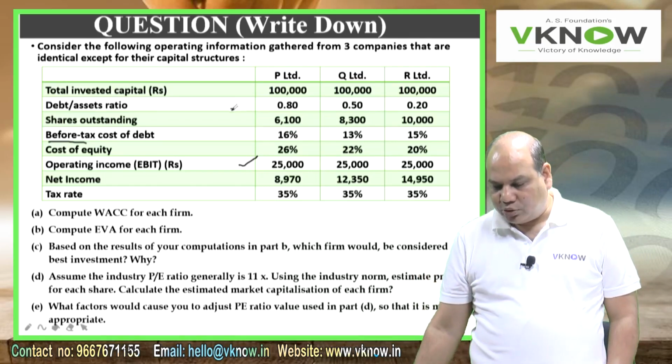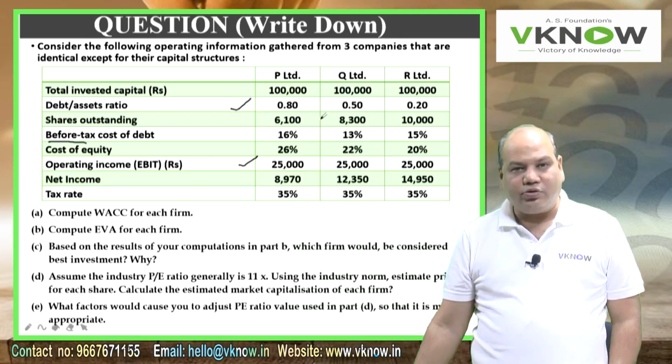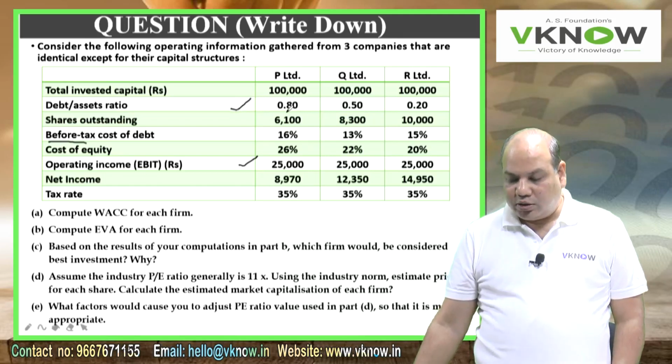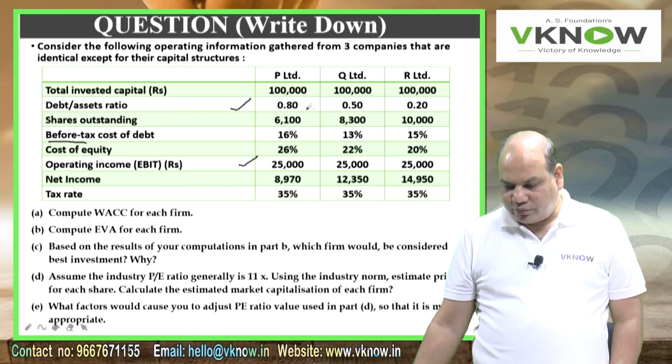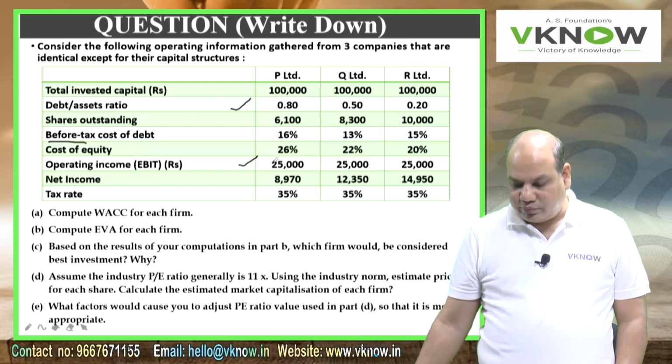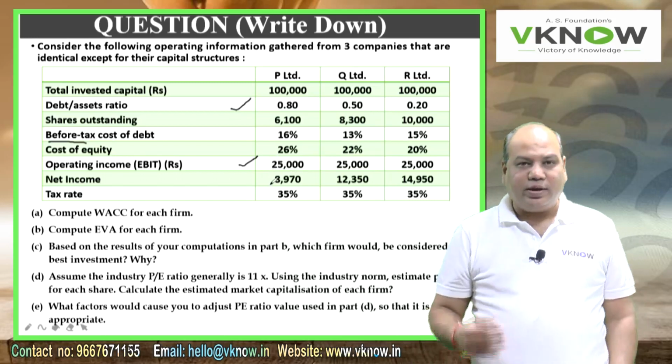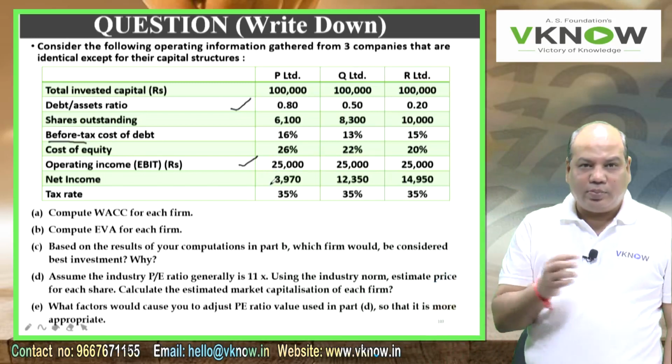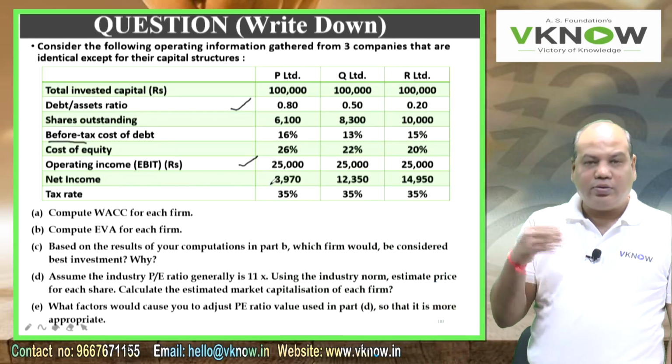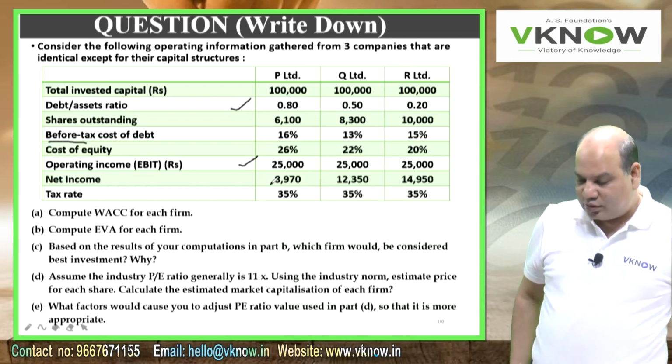If you see point number 2, debt to asset ratio, P Limited is having more debt, R has least debt. So capital structure wise, P is more leveraged firm, R is least leveraged firm, and because of the difference in their debt equity ratio, even though their operating income is the same, their profit after tax is different because interest amount will be different.